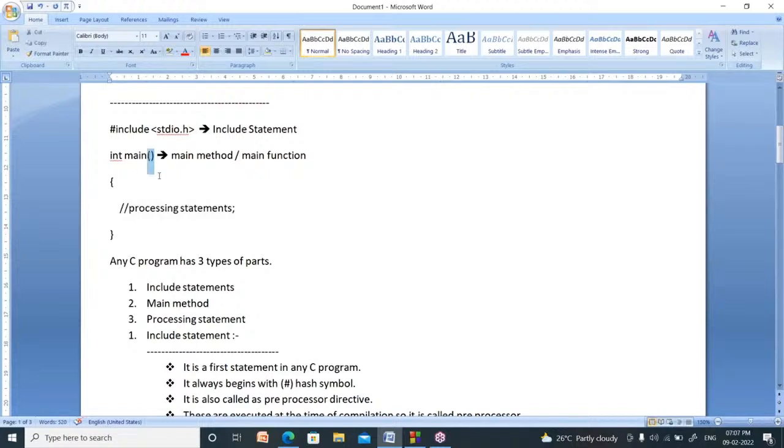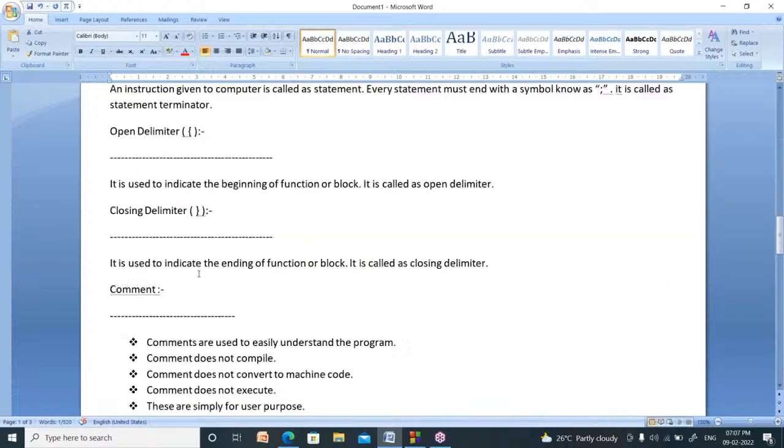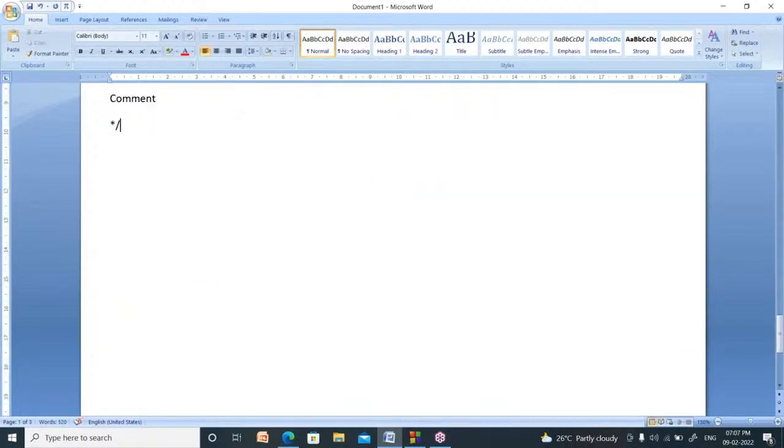Now this round bracket is called the function symbol. Function or method, both are the same. So this symbol is called the function symbol, right? In the C programming language, you can write brackets in four ways.